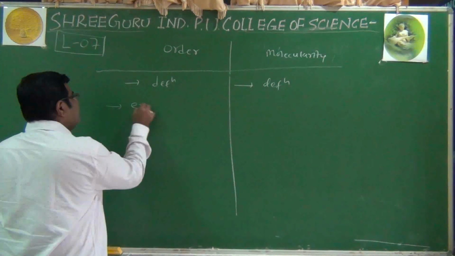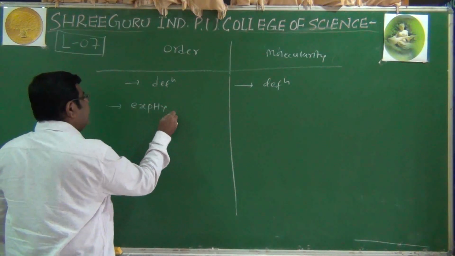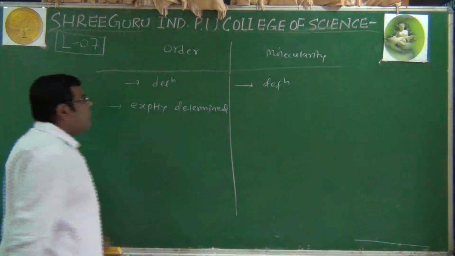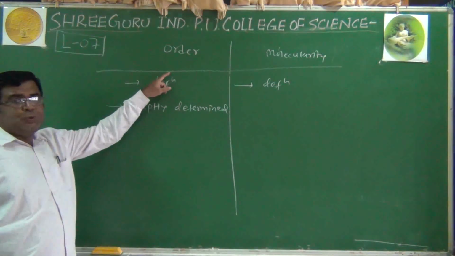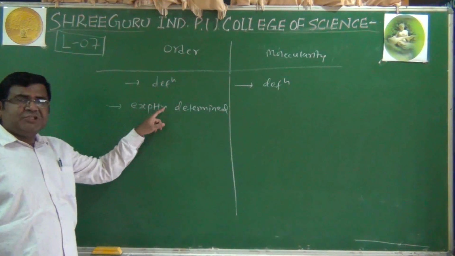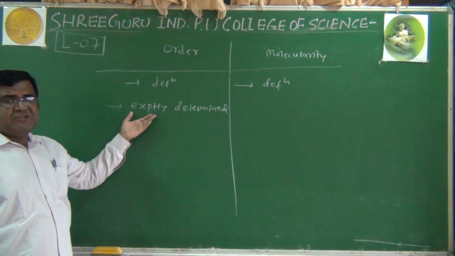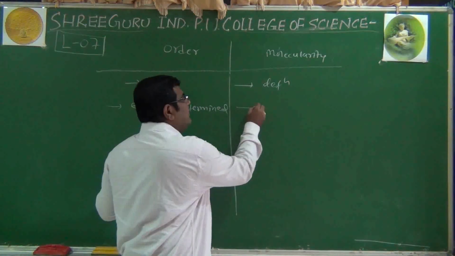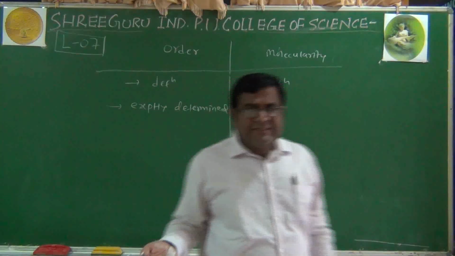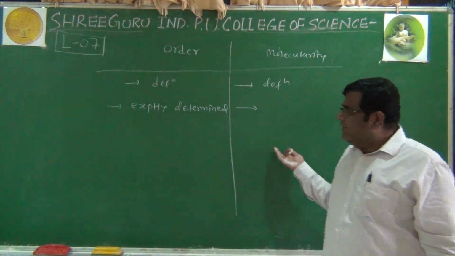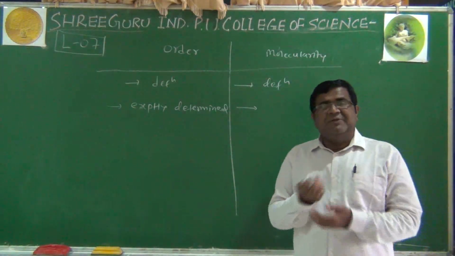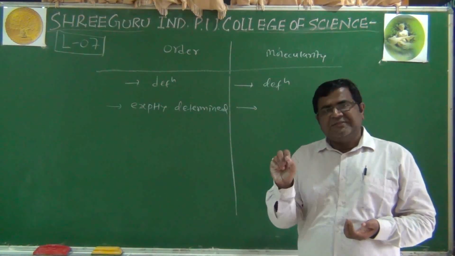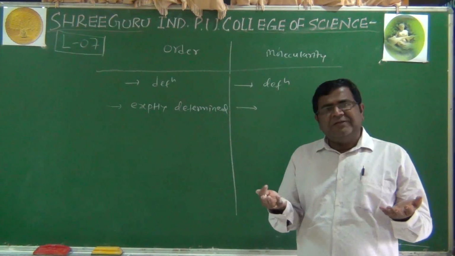Then second, we can say that order is experimentally determined, because the order can be understood only by looking at the rate equation, and the rate equation itself is experimentally determined. And if the elementary reaction is before us and they ask the molecularity of it, it is very simple to calculate. Just look at the stoichiometric coefficients, add them together and you get the molecularity.